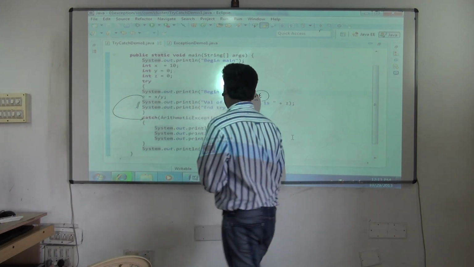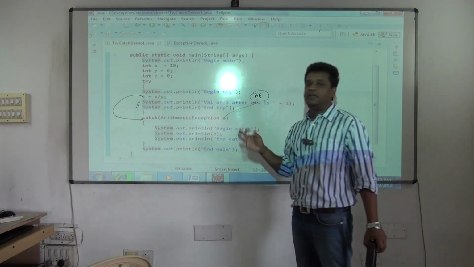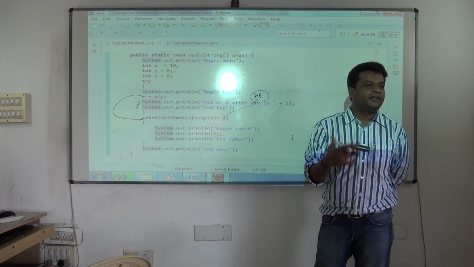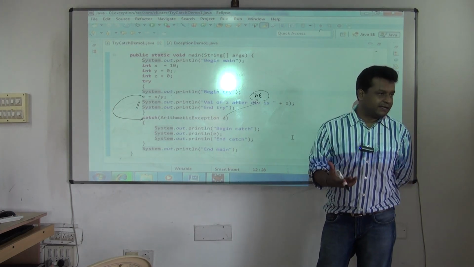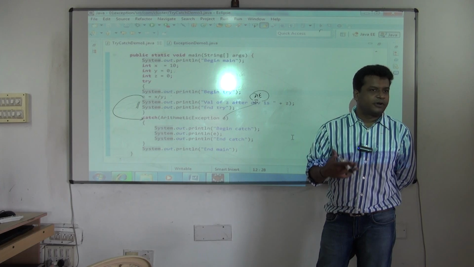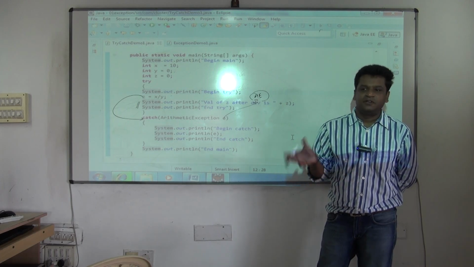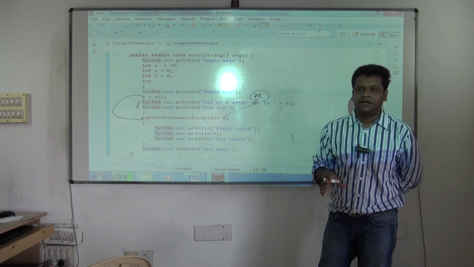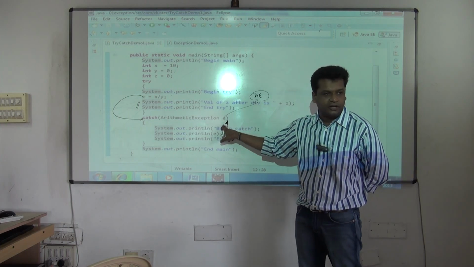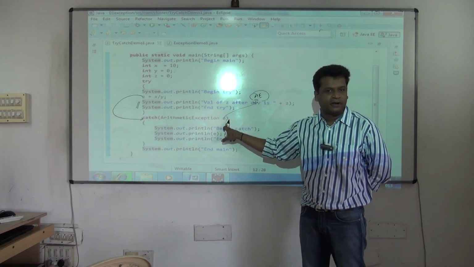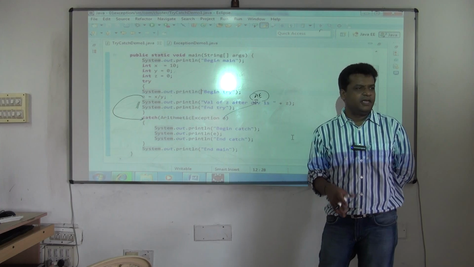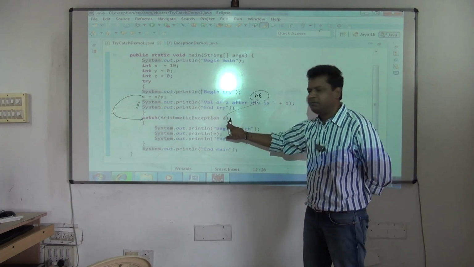What is e? Remember, we never create this object. This object is getting created implicitly. Whenever a problem or error occurs during runtime, the JVM itself will create that object implicitly, and if you have written the exception handler, it will be caught here. And this variable e, any variable name you can give: a, e, anything. I have just given the name e here.